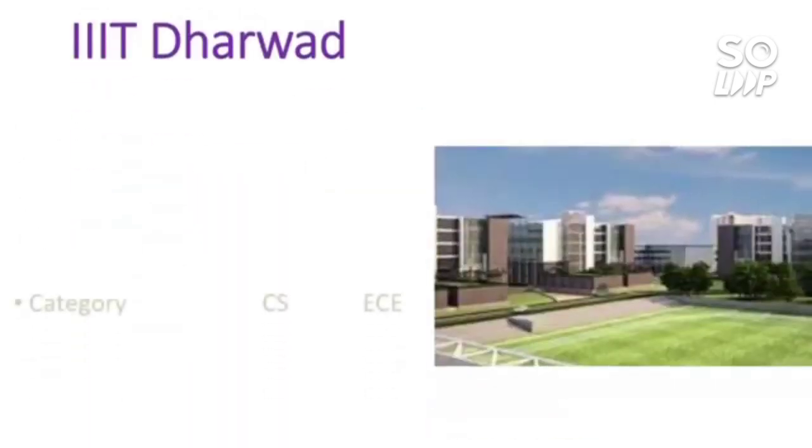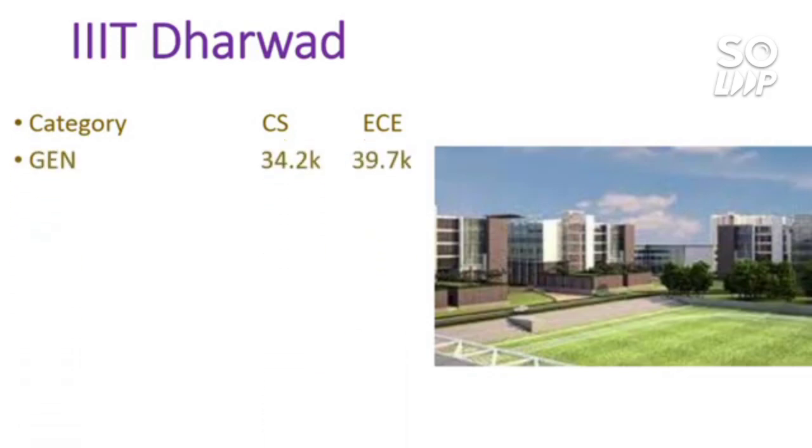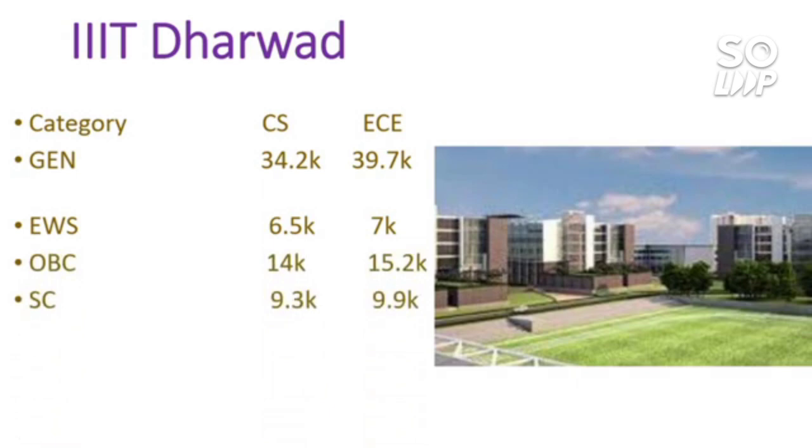So the next one is Triple IT Dharwad. So here is the cutoff. It has two branches, CS and EC. For general 34.2 and 39.7 for EC. For EWS 6.57, and for OBC 14 and 15.2, and for SC 9.3, 9.9, and for ST 4.5 and 5,000.